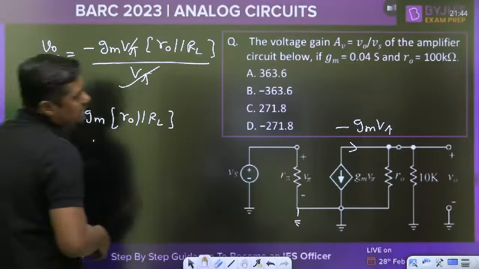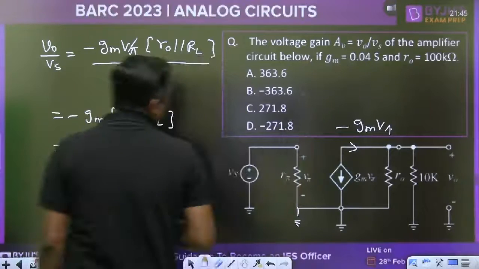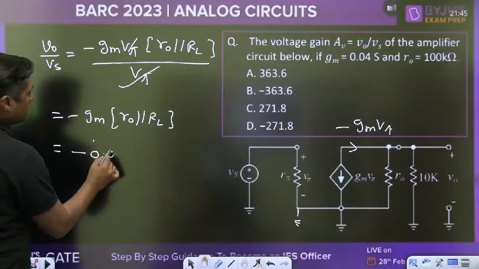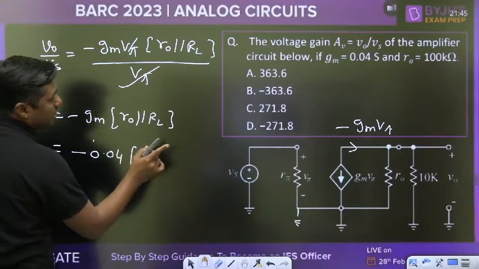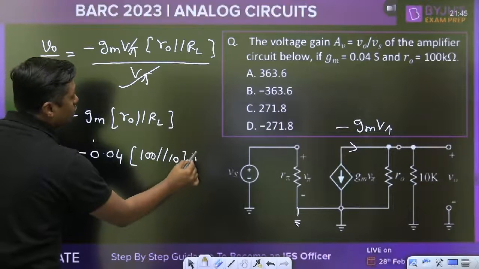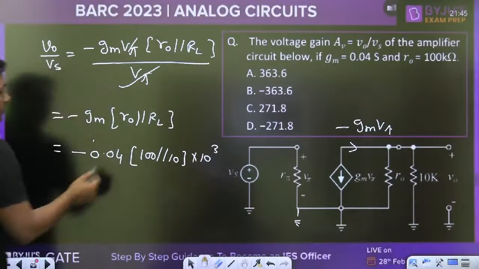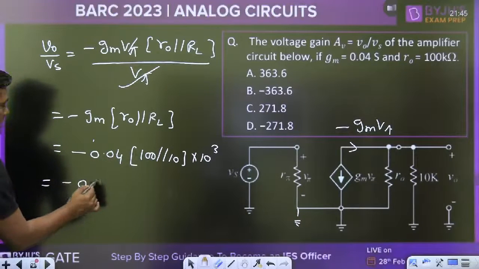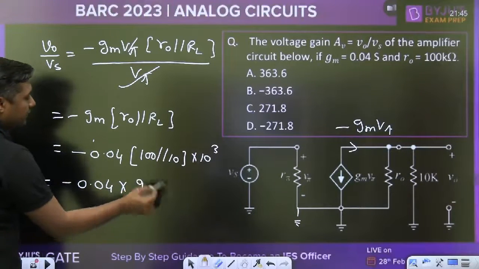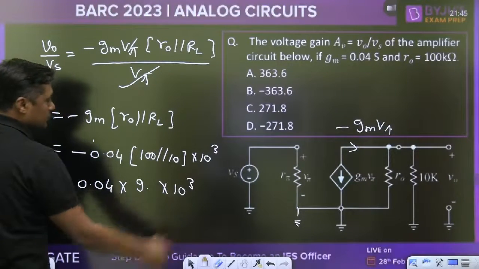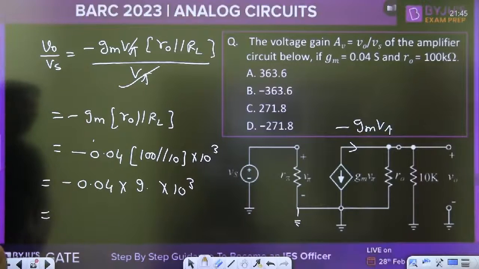V pi cancels, and the answer is minus GM (R0 parallel with RL). Always remember, it is given in Siemens. You can convert it into millisiemens, or you have to convert this resistor into ohm. 0.04 Siemens, R0 is 100 parallel with 10. Kilo ohm is converted into ohm so that you can set the unit. Now it is 9 point something, 0.04 into 9 point something, so multiply it by 10 raised to power 3. Multiply this value and you will get the answer for this question.